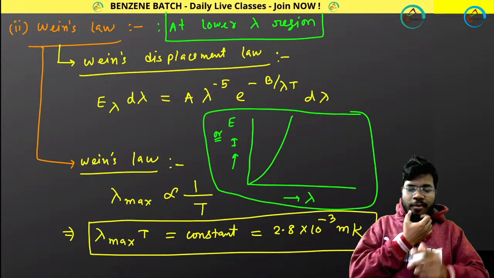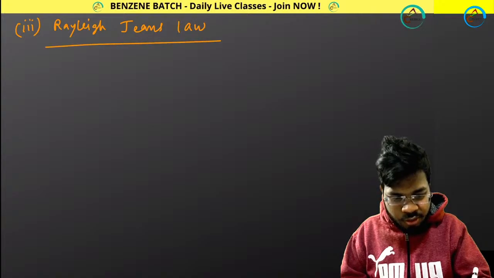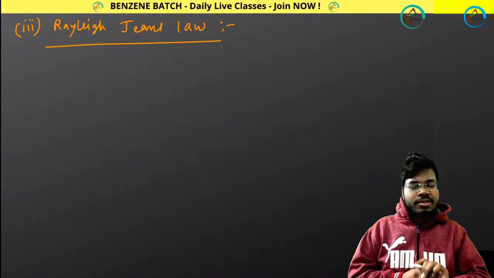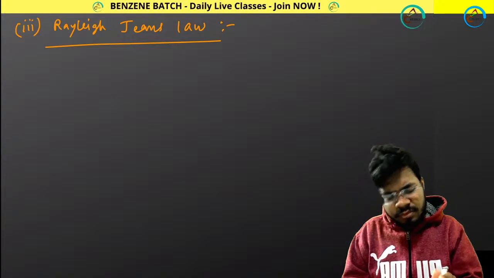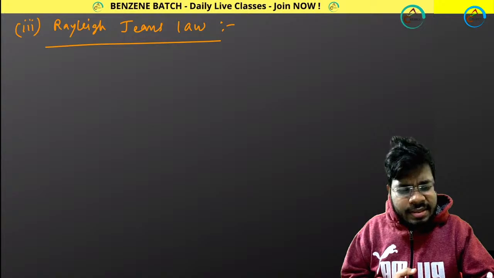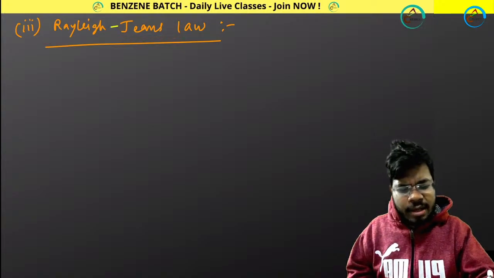Okay. Now let's come back to the next one. Number 3. Number 3 law was the classical mechanical law, the Rayleigh-Jeans law. Rayleigh and Jeans were two scientists, and they calculated some values.